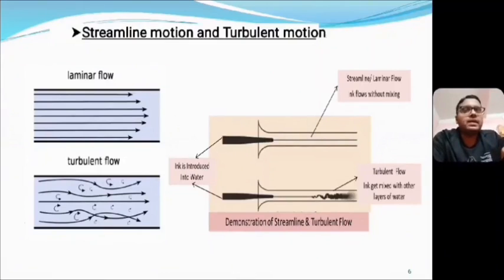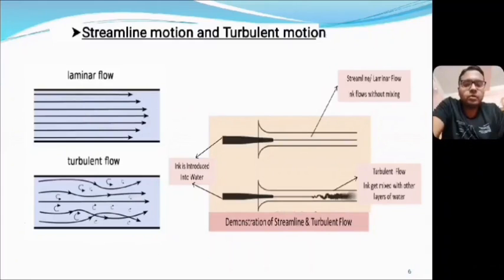In case of turbulent flow, the parallelness of the layers will vanish. That means the layers will mix with each other. Here in this figure you can see the layers are mixing, cutting with each other. So in laminar flow the layers will not cut each other, but in turbulent flow the layers will cut each other and mix, and at each and every point the velocity will be different. That means even at a particular point in turbulent flow, the velocity will change with time.